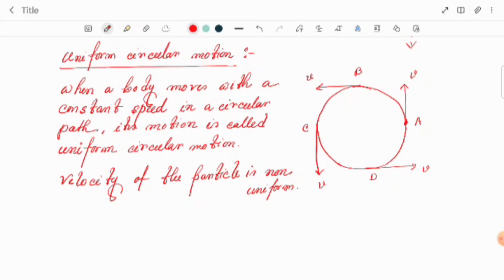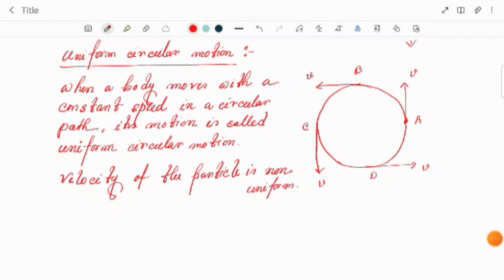And obviously, if both are constant, the acceleration should become zero. Keep it in your mind. But in uniform circular motion, velocity is variable, which means it should be an accelerated motion. Keep this in your mind, important topic.